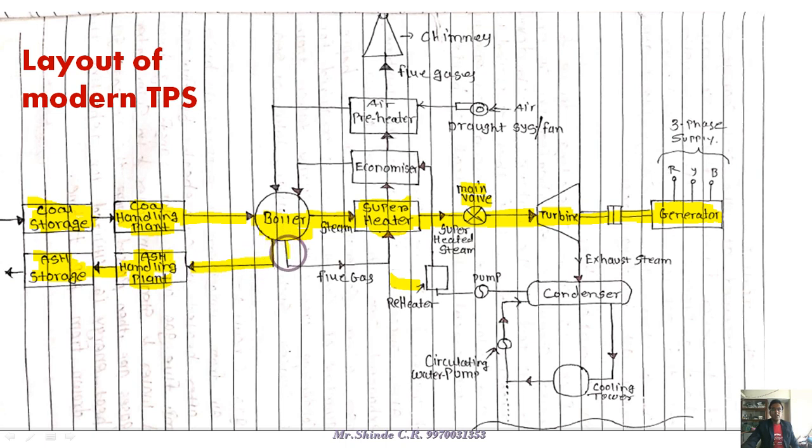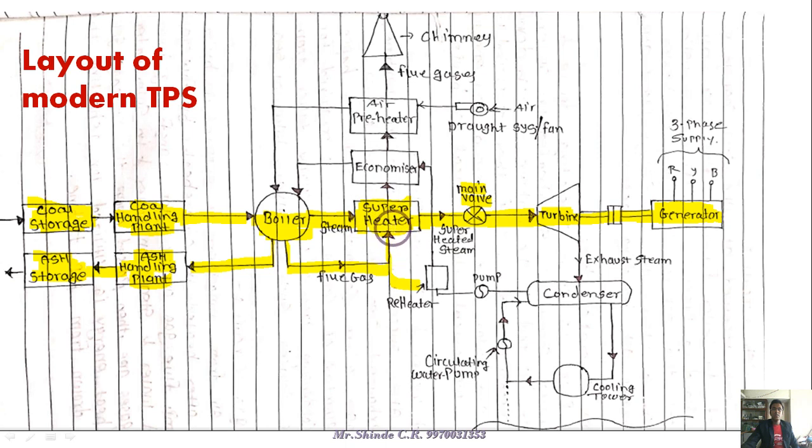Another cycle is the flue gases. During the burning of coal, the production of ash as well as flue gases happens. The flue gas has a very high temperature, about 600 to 700 degrees Celsius. That high temperature is utilized by the superheater, as we explained in the Rankine vapor cycle.